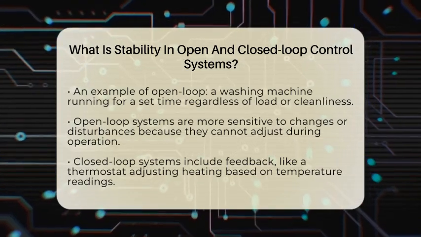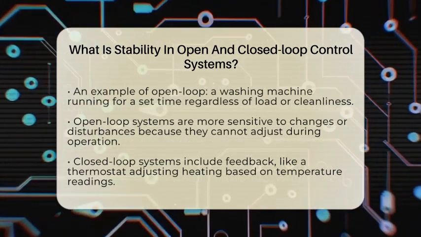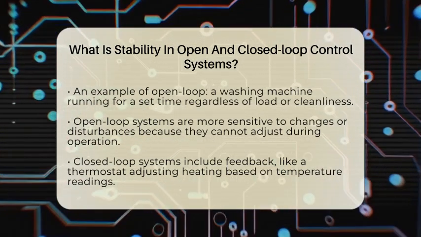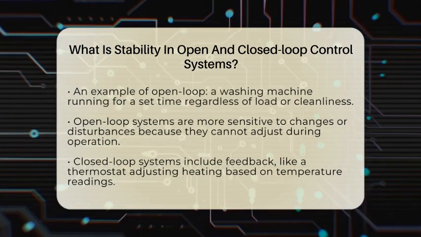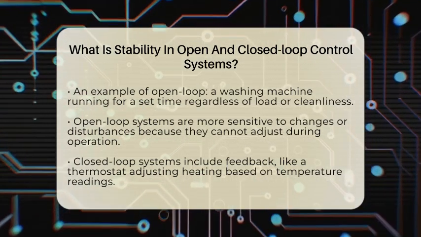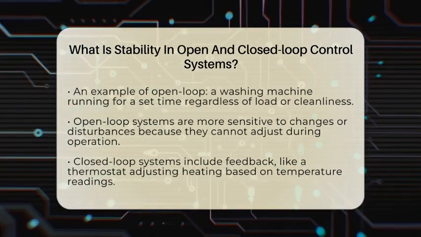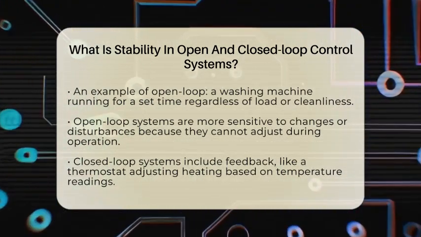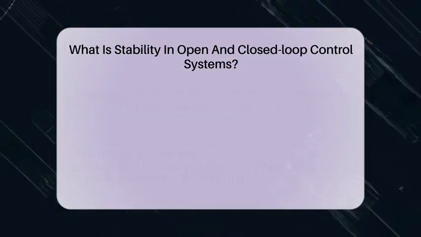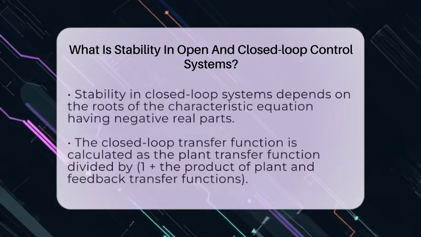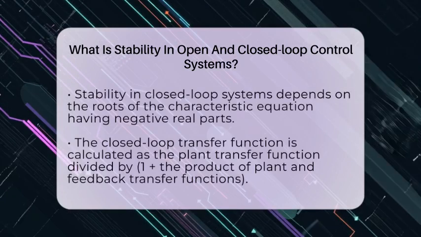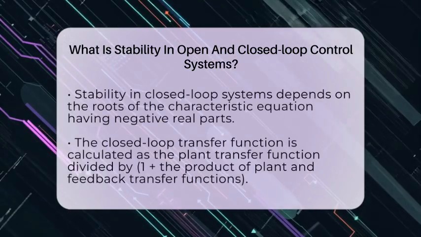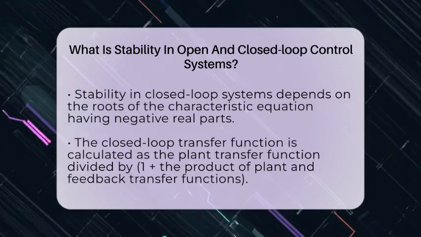Now, in a closed-loop control system, there's feedback. It's like a thermostat that checks the room temperature and adjusts the heater accordingly. If the room gets too cold, the thermostat signals the heater to turn on more. If it gets too hot, it turns off the heater. Stability here depends on how well the feedback works. The system is stable if all the roots of the characteristic equation, which is a math way of describing the system's behavior, have negative real parts. That means the response will die down over time and not blow up or oscillate endlessly.